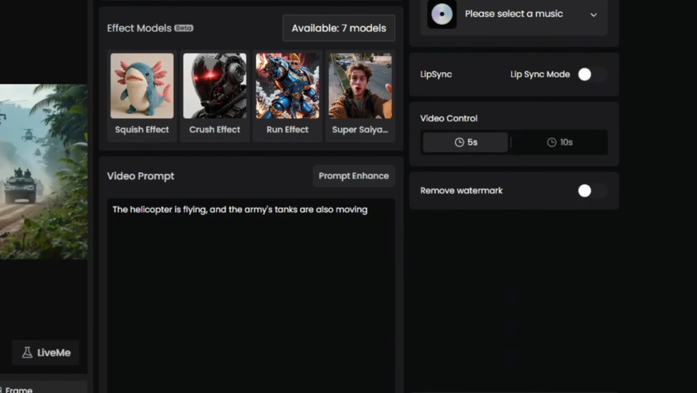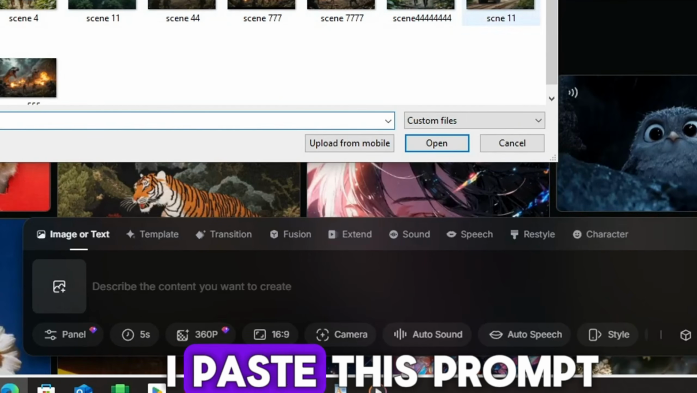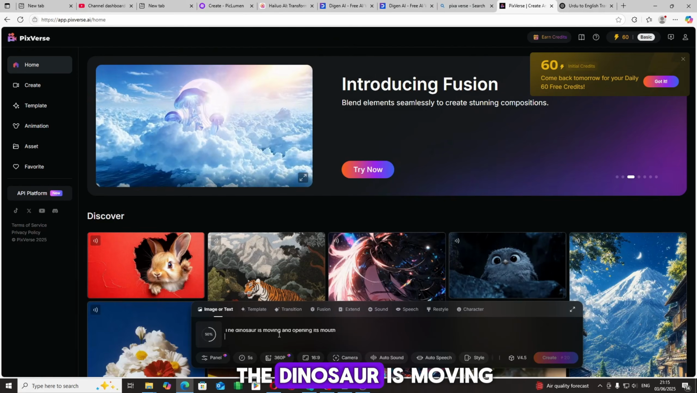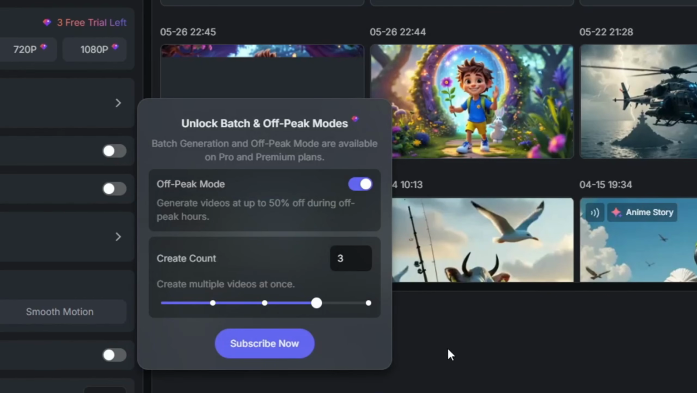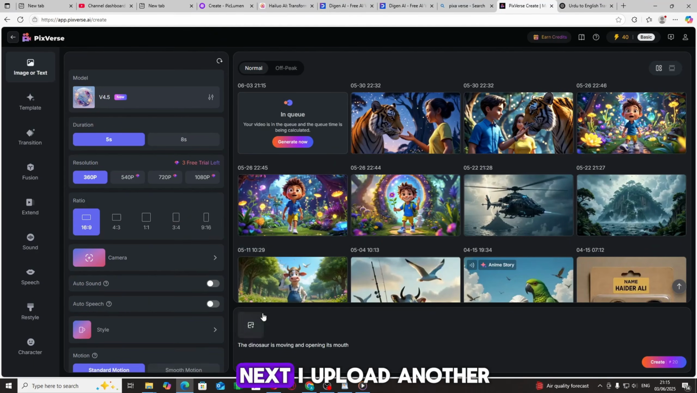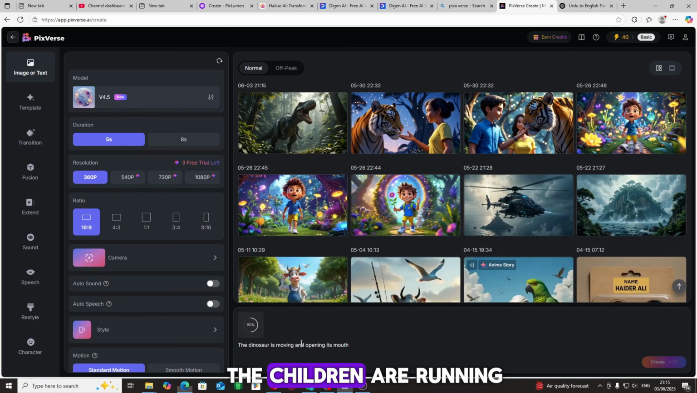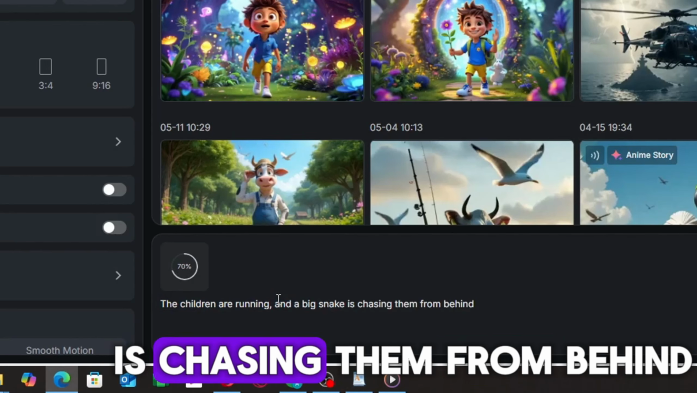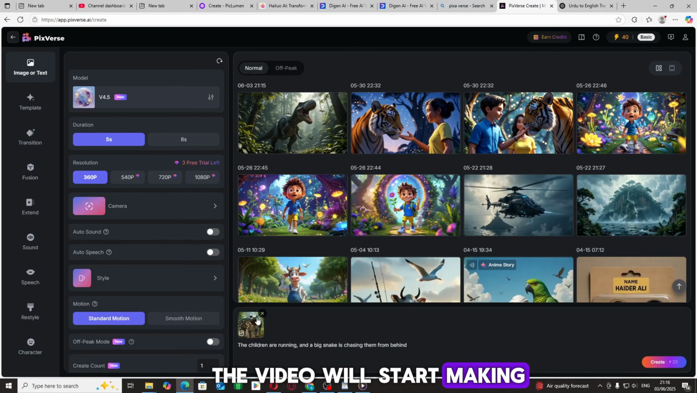After that, I click on Pixverse, then click here to upload an image. I paste this prompt. The dinosaur is moving and opening its mouth. The video will start generating. Next, I upload another image and write this prompt. The children are running, and a big snake is chasing them from behind. I click Create, and the video will start making.